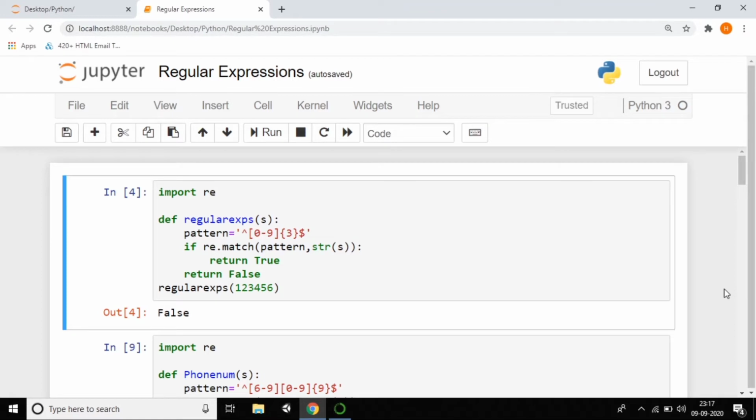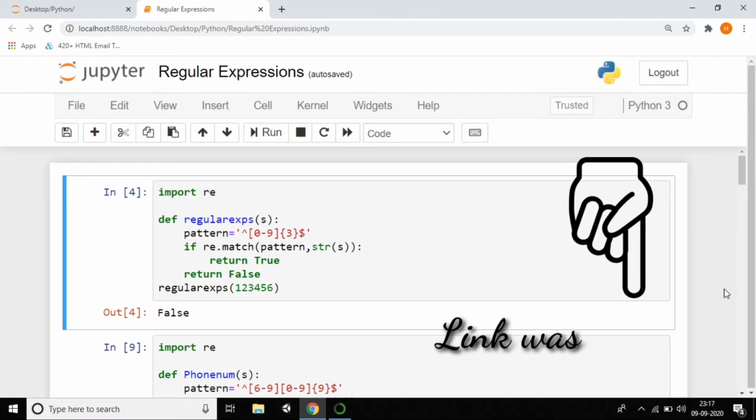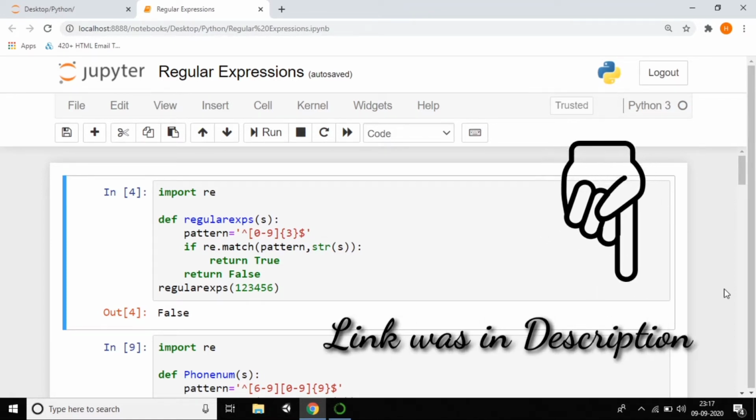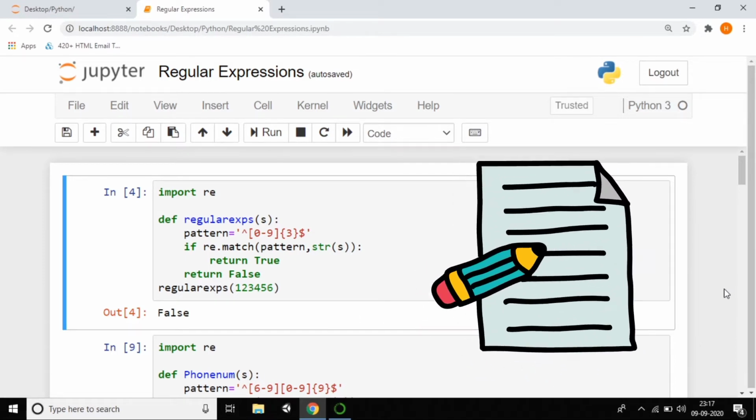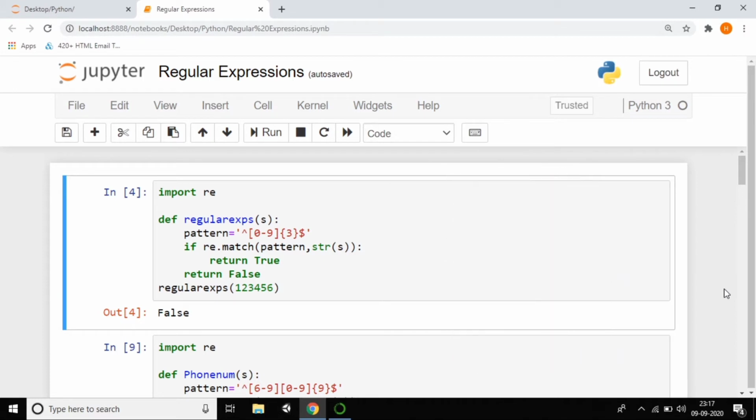In the previous tutorial we saw regular expressions. I think it was a very clear explanation about regular expressions, and I also gave a task related to regular expressions. I hope all of you have done that task. Now in this tutorial we are going to discuss file handling.